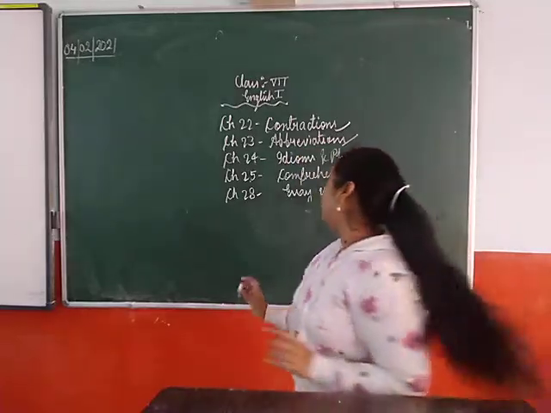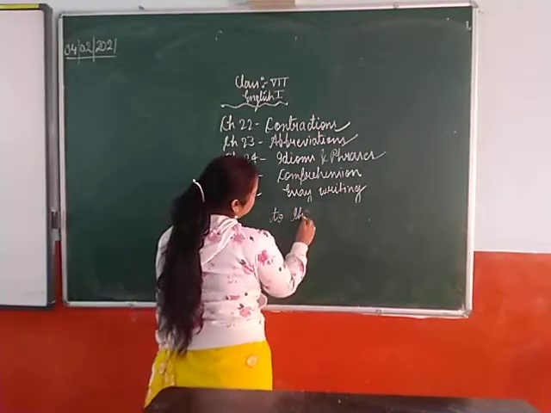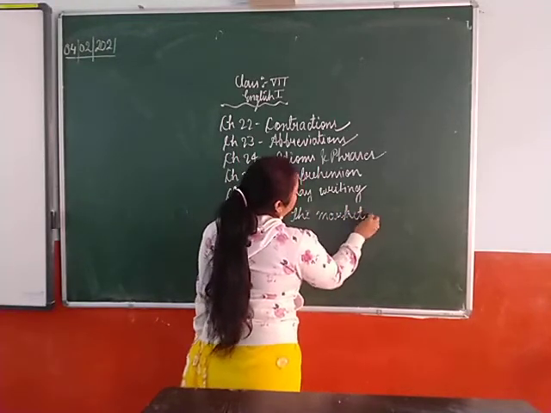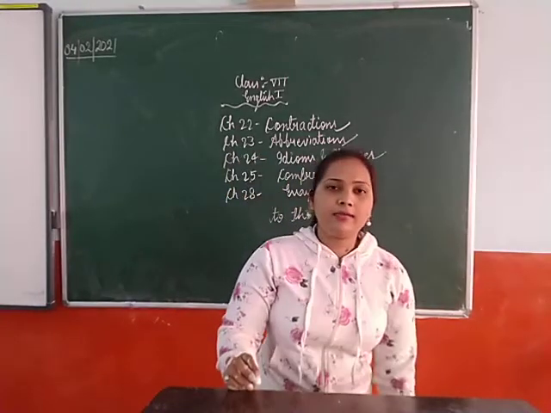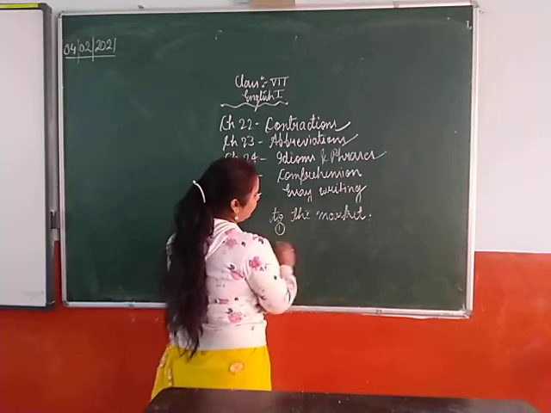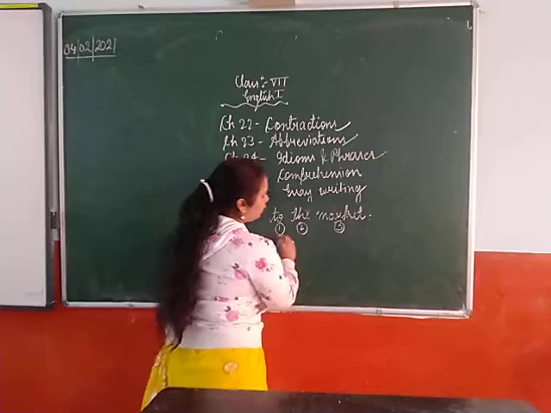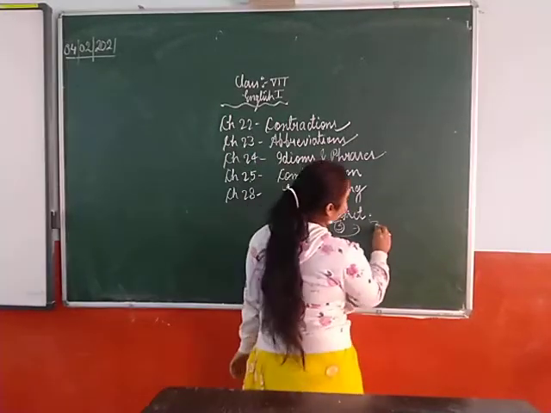For example, "to the market." Now here, as I told, a phrase is a group of words. So "to the market" is a group of words because one word we have got is "to", the other is "the", and the last one is "market". So how many words have we got? There are 3 words.